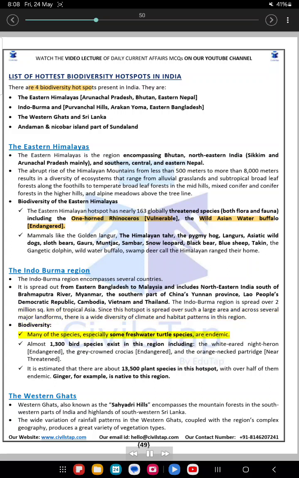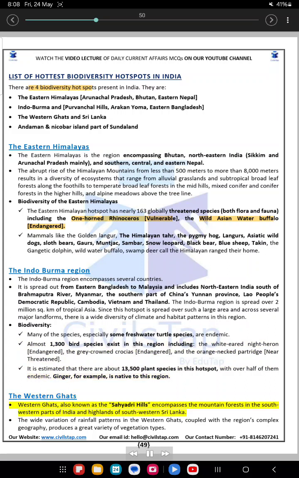Biodiversity. Many of the species, especially some freshwater turtle species, are endemic. Almost 1,300 bird species exist in this region including the white-eared night heron, endangered, the great crested argus, endangered, and the orange-necked partridge, near threatened. It is estimated that there are about 13,500 plant species in this hotspot, with over half of them endemic. Ginger, for example, is native to this region.